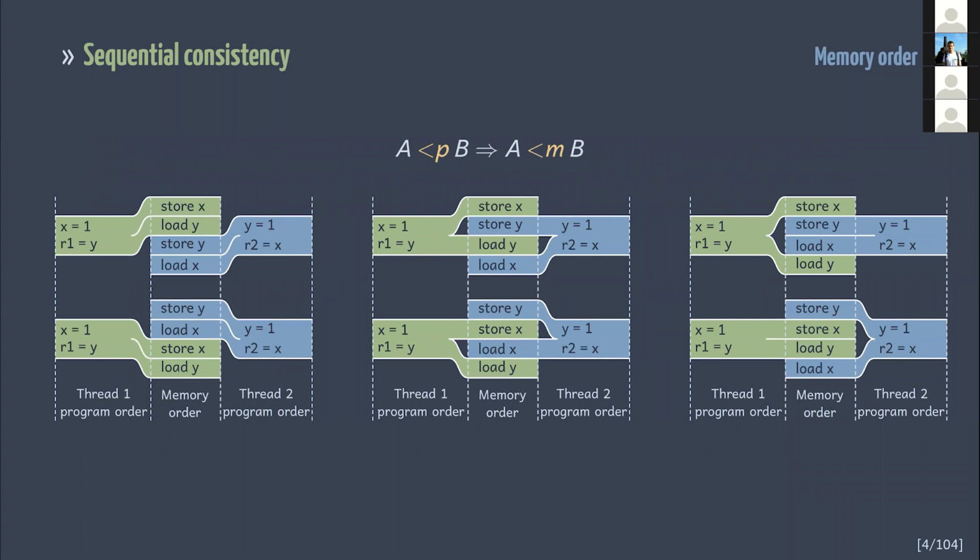For the first thread, sequential consistency guarantees that the write to x happens before the read of y in all possible executions of this program. Here is the illustration of these executions. Sequential consistency can be formalized with the equation above. This equation states that for memory operation A that is placed before operation B in the thread's program order, it is guaranteed that A is placed before B in memory order. In fact, with sequential consistency, it's impossible for both r1 and r2 to be 0. If you haven't immersed yourself into memory models yet, you might think that it's the only possible way for hardware to behave.